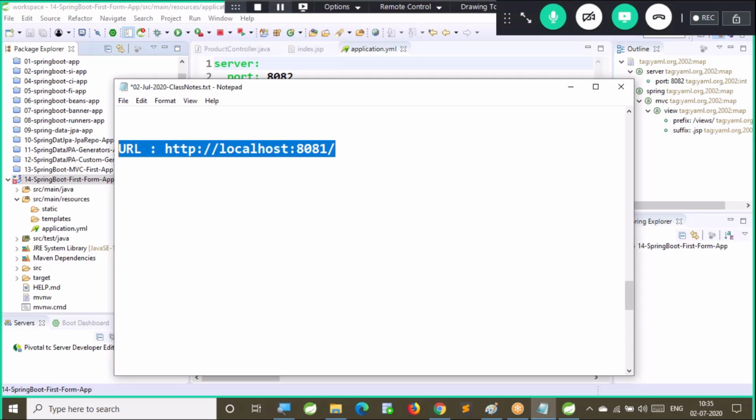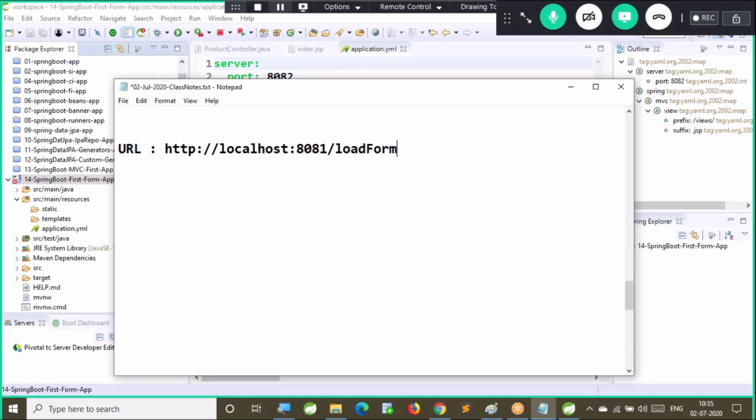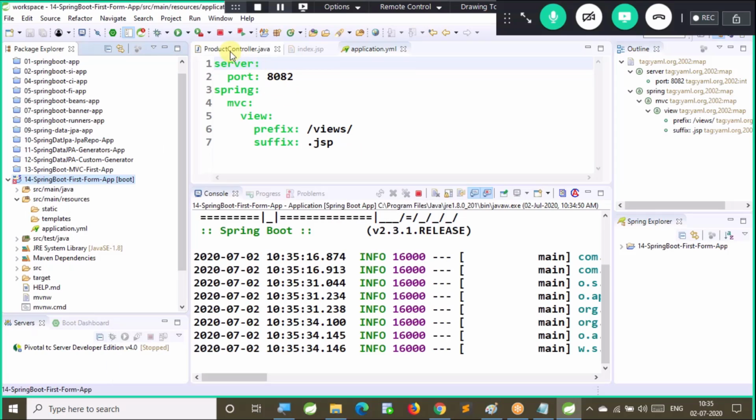Sir, do I need to specify load form as the resource URI? No need, because that method is bound to two URL patterns. Either you can specify or you can ignore. If you send the request to this URL, then our first controller method will be called, which is bound to this.